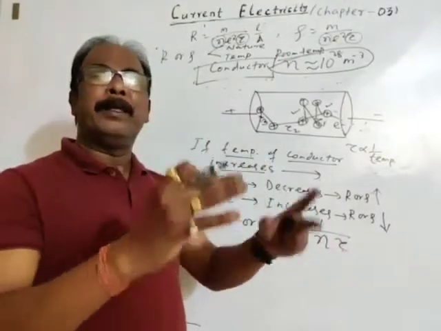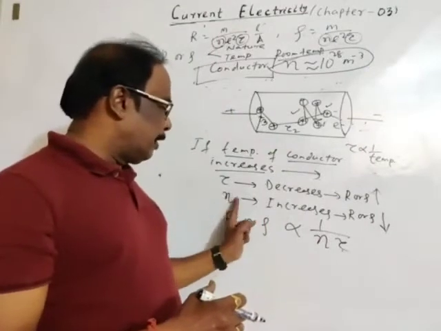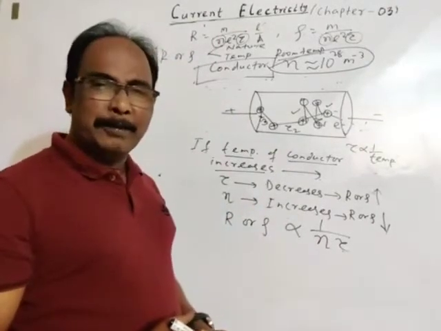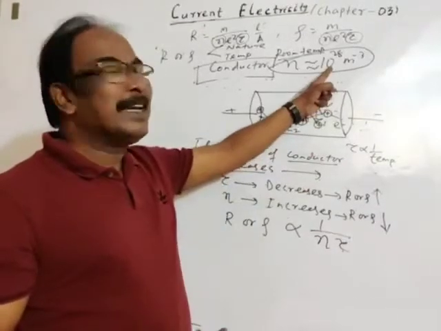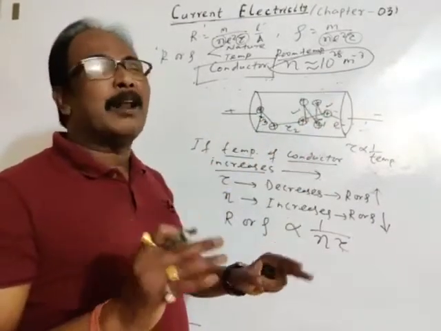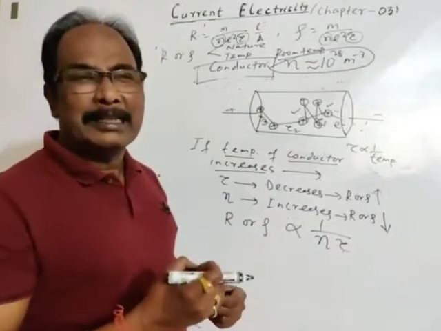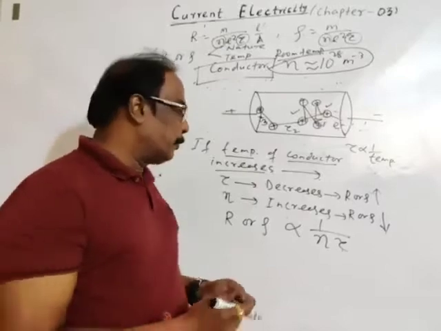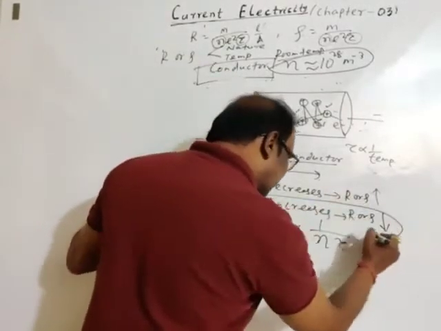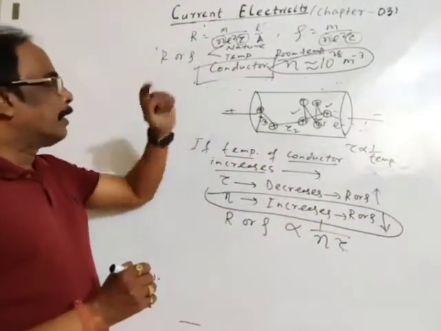Again, if due to increase in temperature the number density of free electrons increases, significantly this number will not change, or there will be a small variation which we don't take into account. So this factor is not considered in case of conductors.